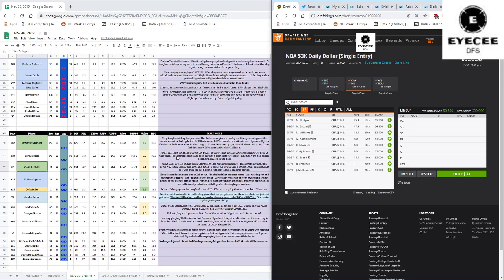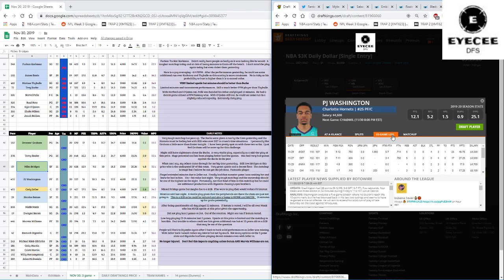PJ Washington, I'm on the fence with here. 4,600. He played extended minutes due to Zeller being out. He finally had a monster game that I was waiting for, and I knew he had it in him. But now in this matchup against the Bucks, against Giannis, I feel like it's going to be a very, very bad spot for him. He just shot really well yesterday. He was very efficient. He had 4 steals to boot. So I don't think these are all sustainable things.